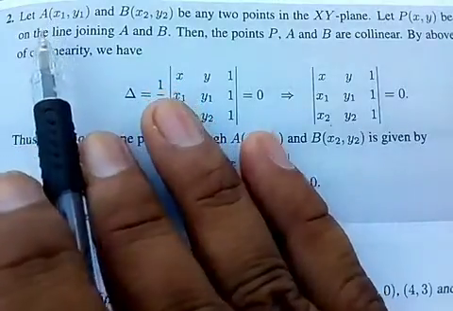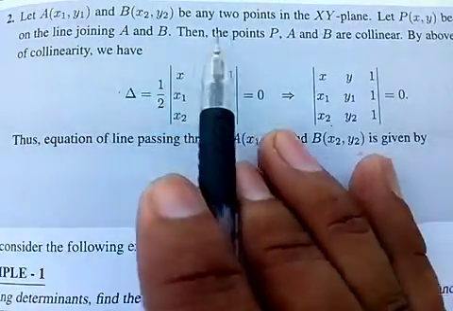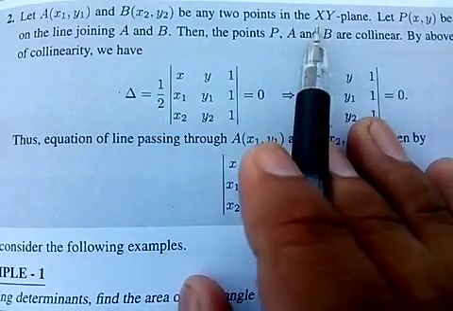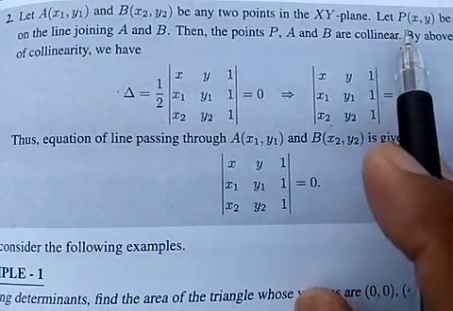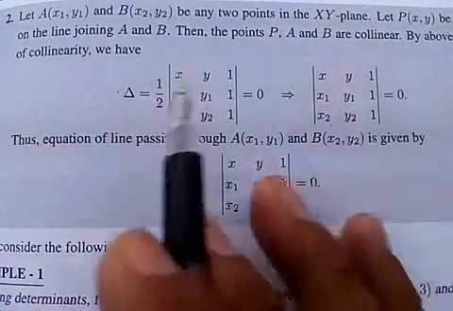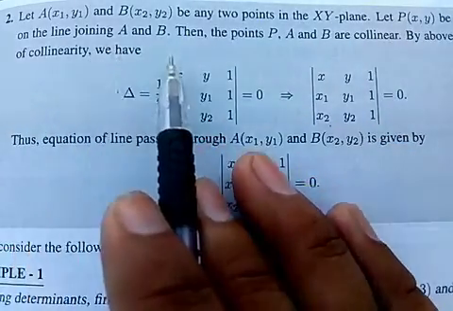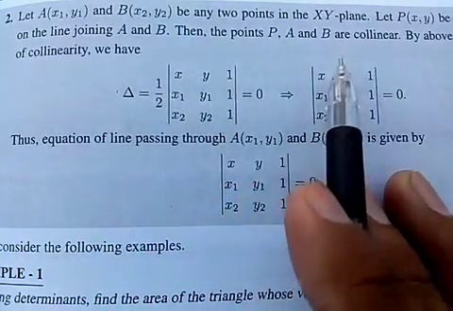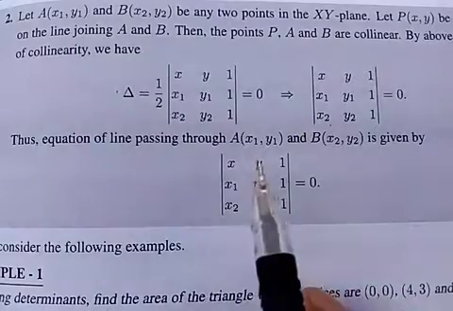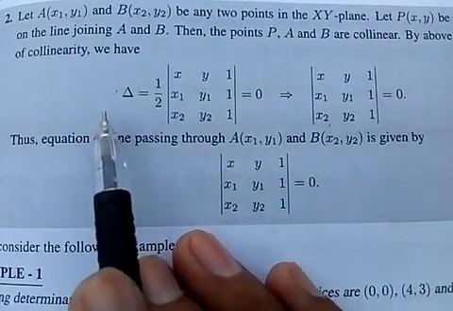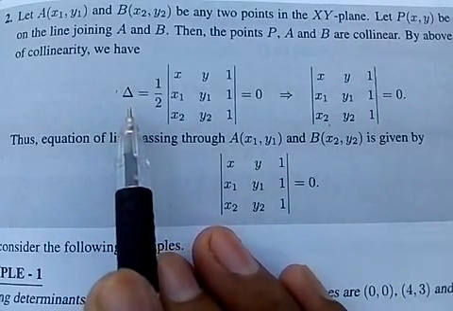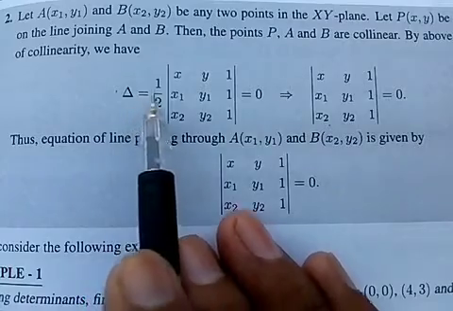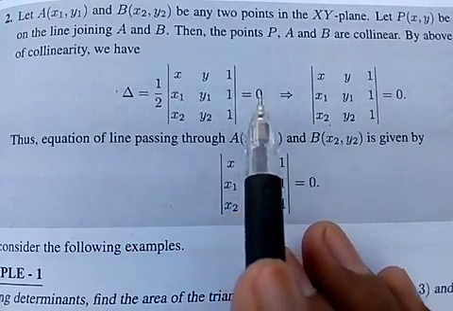Second condition: let A and B be any 2 points in the xy plane. Let P be any point on the line joining A and B. Then the points P, A and B are collinear. Then the determinant equals 0.